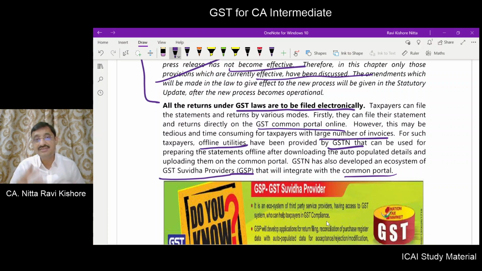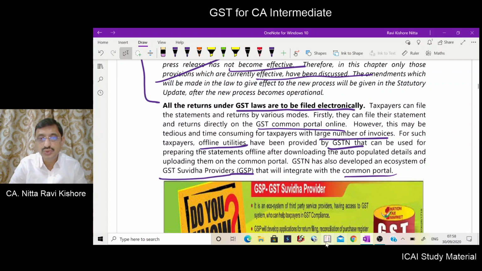So directly from Tally, you can prepare the return form and then upload it in the common portal, which will save time. Just I will show you an example.